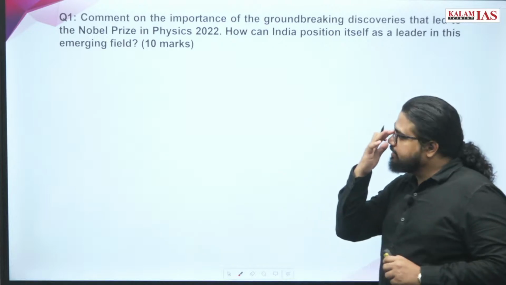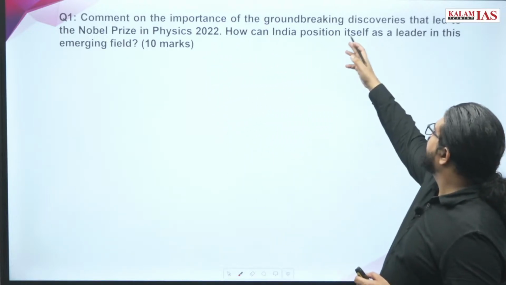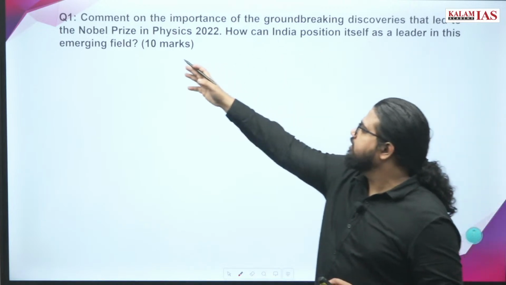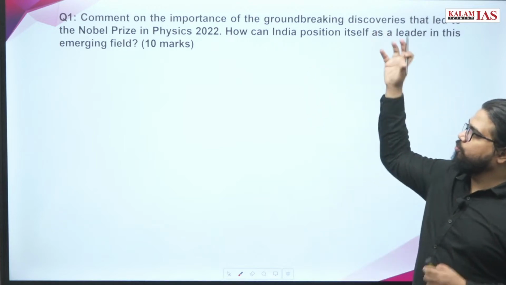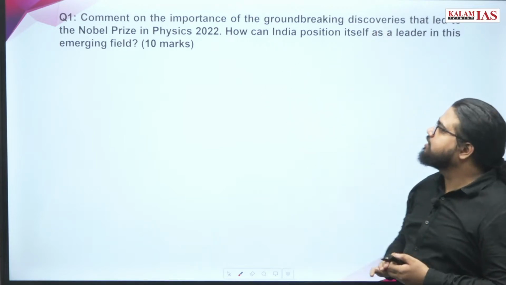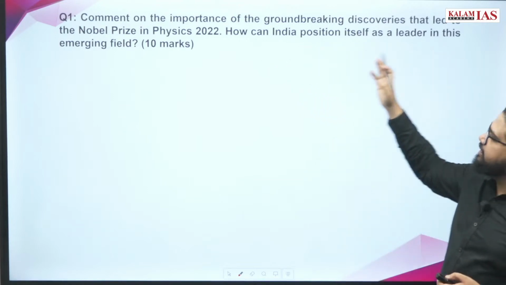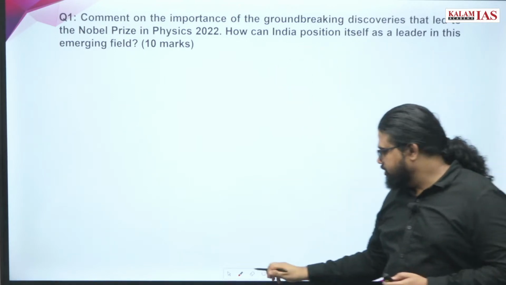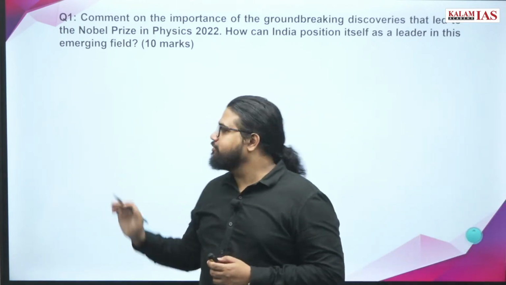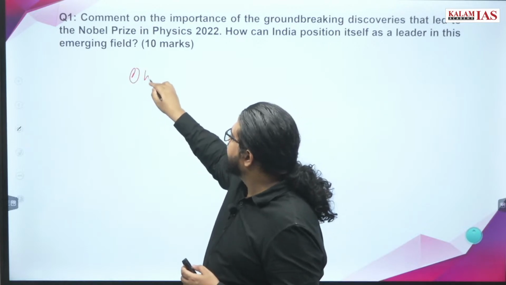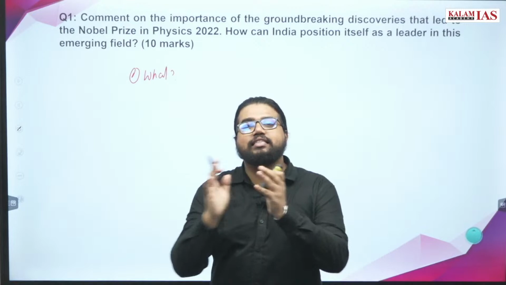So let's read the question once. Comment on the importance of groundbreaking discoveries that led to the Nobel Prize in Physics 2022. How can India position itself as a leader in this emerging field? What exactly the prize is, is not given in the question. As a student, what difficulties do you face in this question? One of the most important things is what exactly it is talking about. It is not clearly or explicitly given.